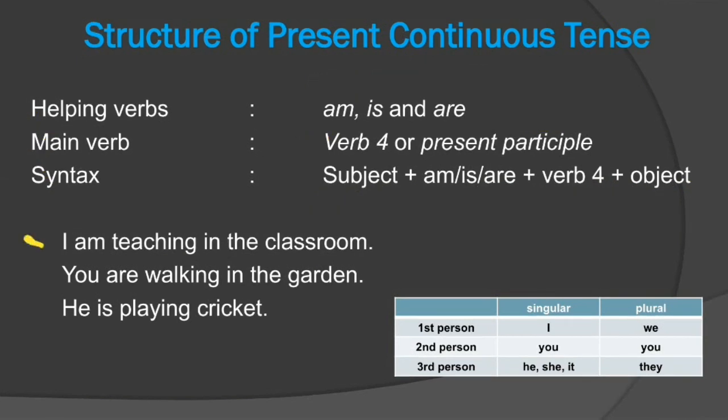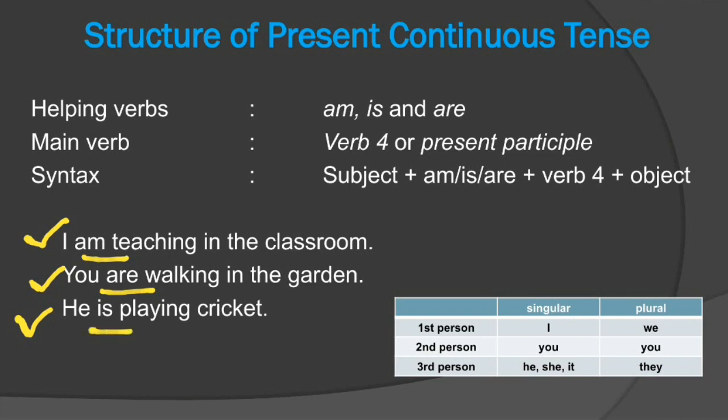There are three examples. First example is I am teaching in the classroom. Here the subject is I, which is first person singular with which am is used. The second sentence is you are walking in the garden. Here the subject is you, which is second person singular with which are is used. And the last example is he is playing cricket. Here the subject is third person singular with which is is used.